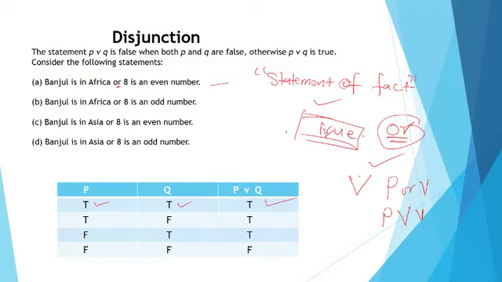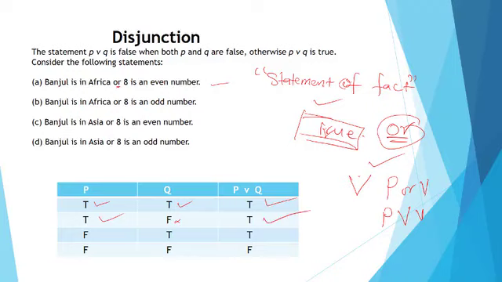Remember, I said disjunction means statement of fact. One just needs to be correct for the statement to be correct. All must not be correct. So in this other one, we have Banjul is in Africa, which is true, so automatically our statement is supposed to be true. Then 8 is an odd number, which is false. So we say Banjul is in Africa, or 8 is an odd number. Since one of the sentences is correct, because you use the word or, they exist on their own, the conclusion is correct.